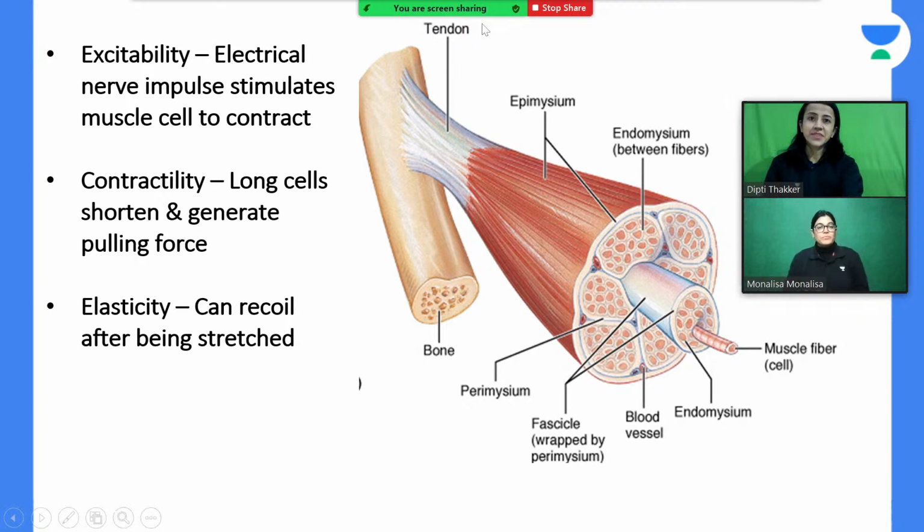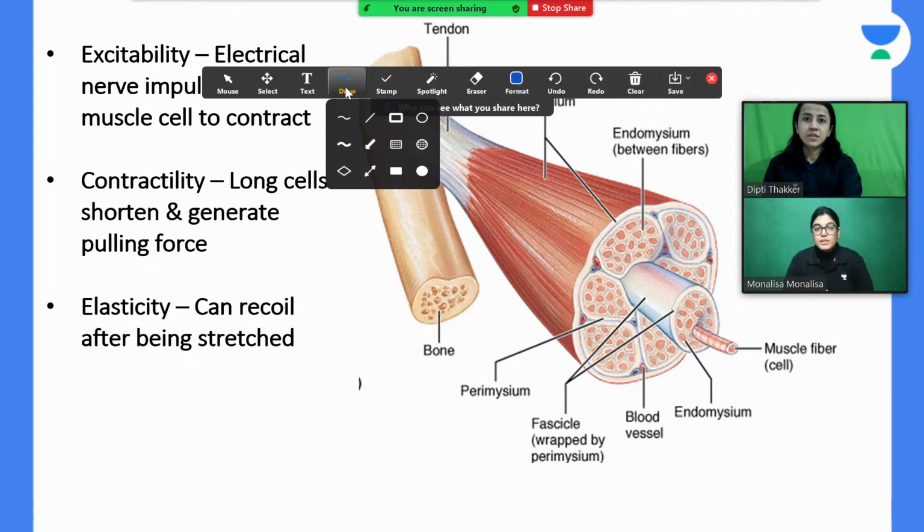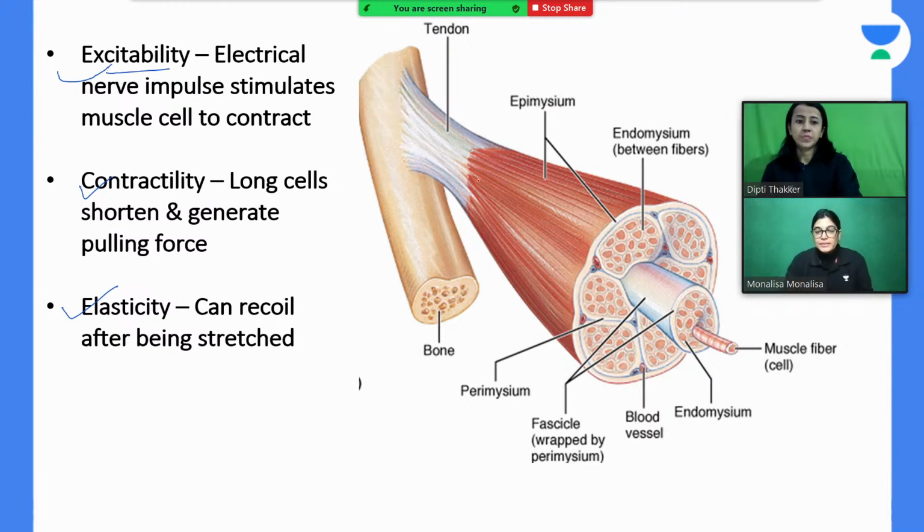So we will talk about the important features of the muscle. Three important features are associated with skeletal muscle: contractility, excitability, and elasticity. When we stimulate the muscle, it contracts and decreases its length, and it can also be recoiled and retracted. So these are the three important features of skeletal muscle: elasticity, contractility, and excitability. Moving on to the next slide.